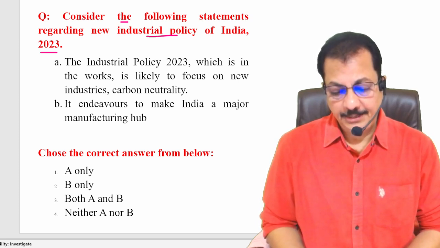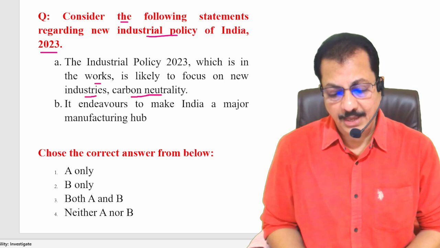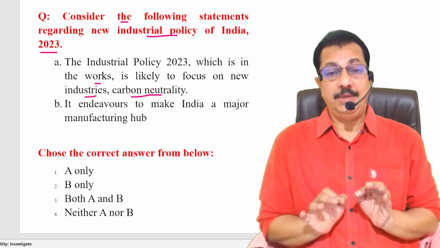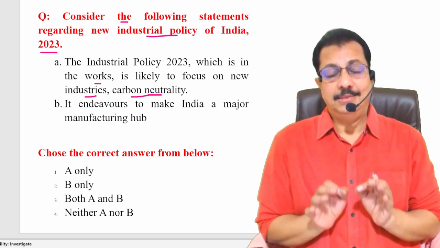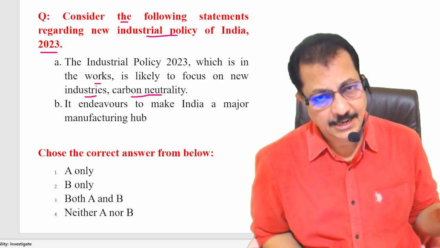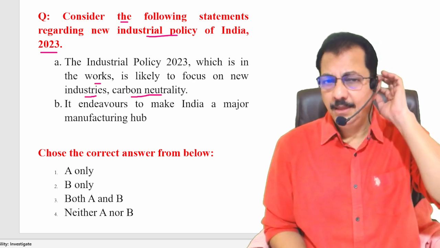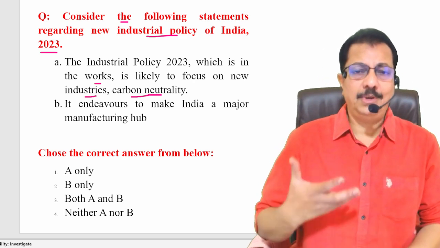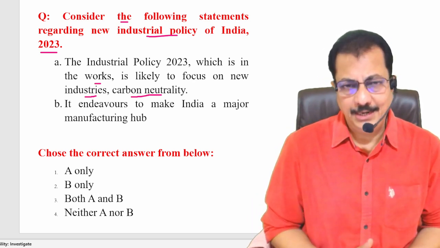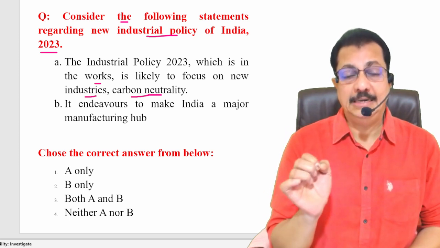This policy, which is in the works, is likely to focus on new industries and carbon neutrality. Very, very important. The world today is not the same as the world of 1991. I told you this point. So obviously, when you want to enhance your manufacturing capacity in India, you have to establish more industries.